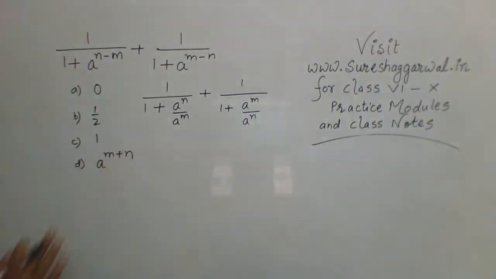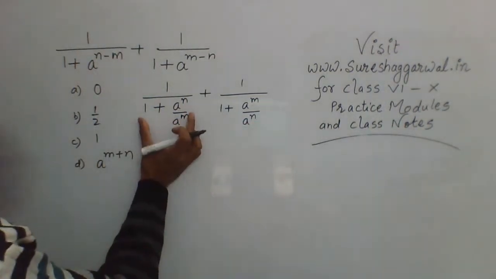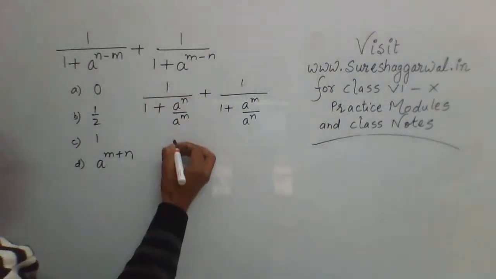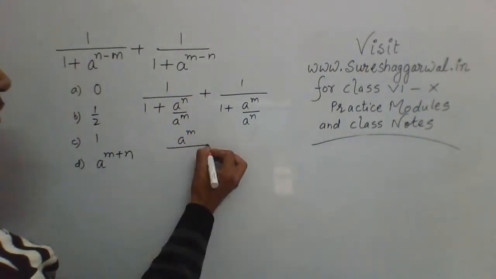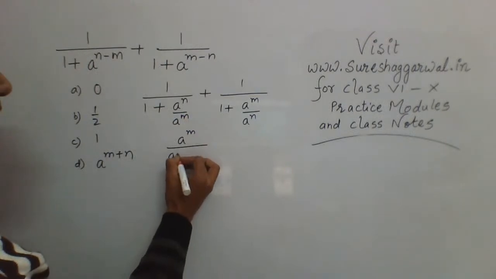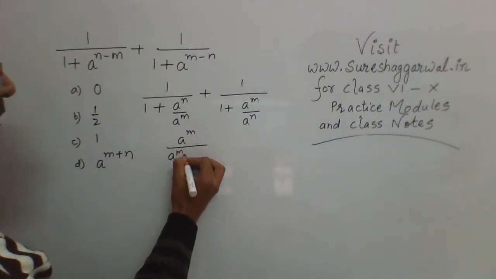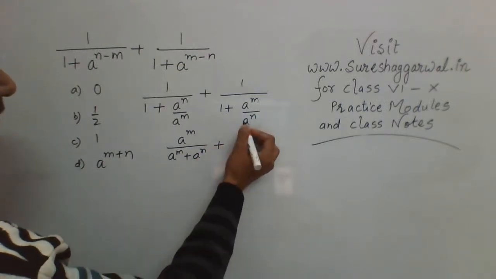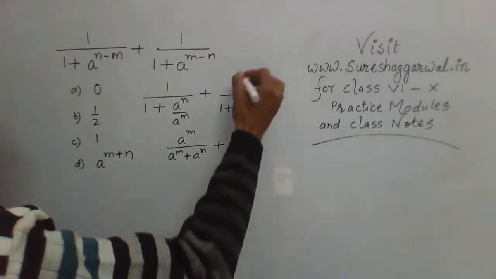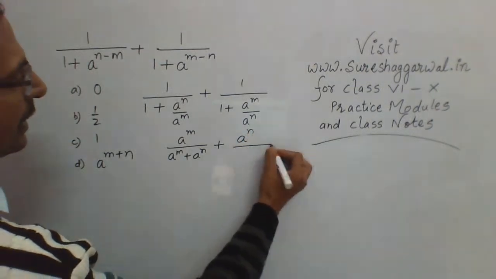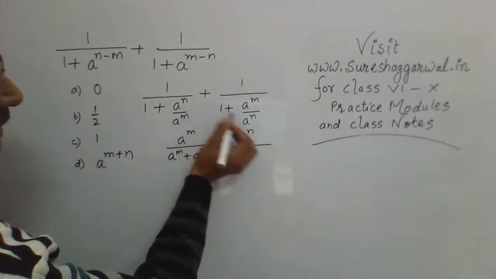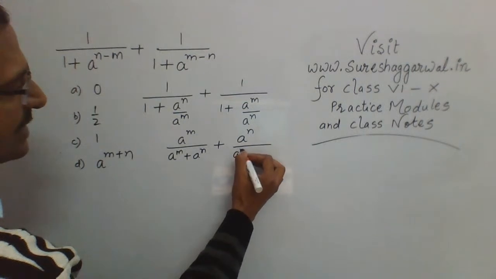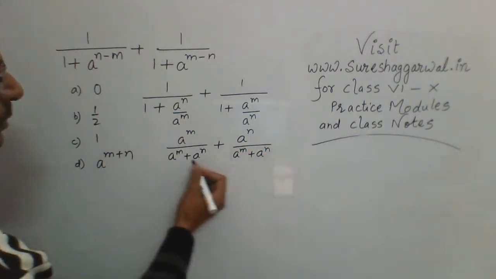Now if you take the LCM here, this a power m will go in the numerator, and in the denominator we will have the sum of the two, a power n plus a power m. And now here, a power n goes in the numerator, and again in the denominator a power n plus a power m, so that is the same thing which is in the denominator here.